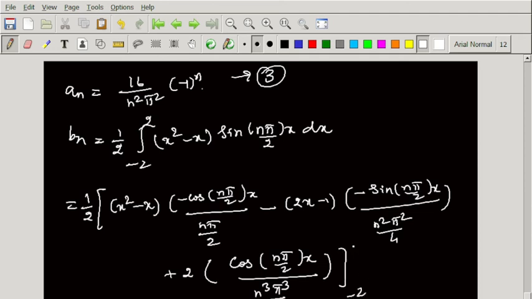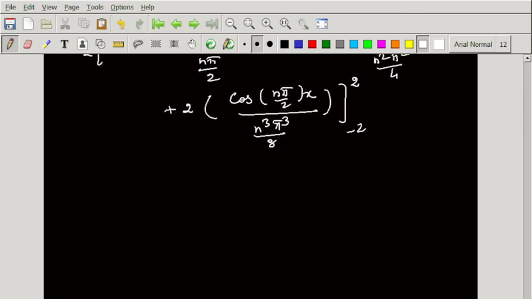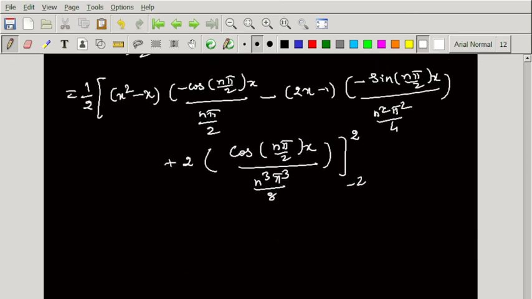So the limit is minus 2 to 2. Already we have seen that sine becomes 0, so this one we can write as 0.